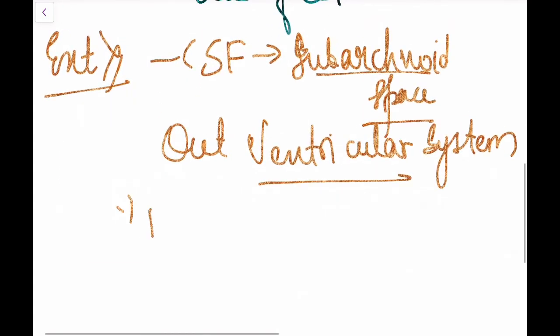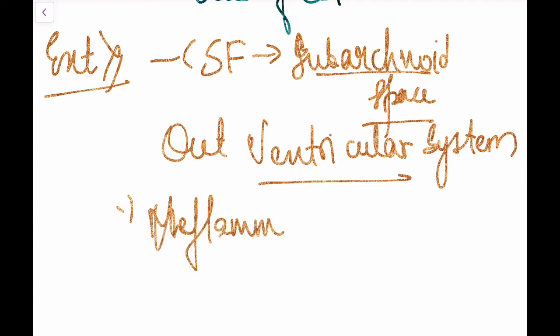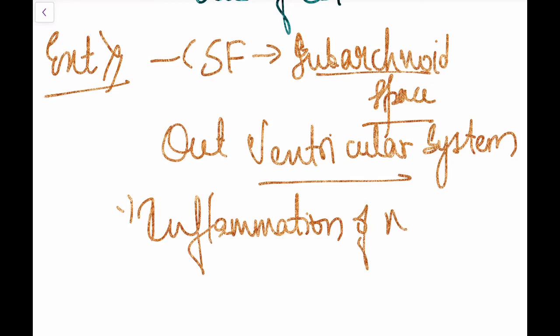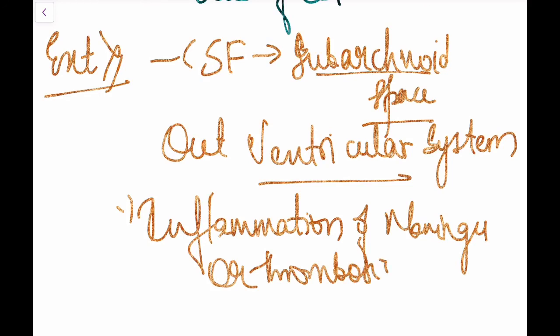This could be due to inflammation of the meninges or thrombosis in the dural sinuses.